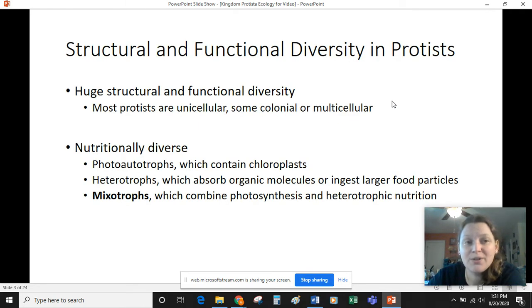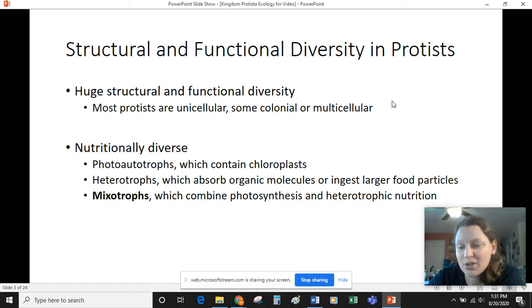So we know that protists have a huge amount of structural and functional diversity as well as DNA and molecular diversity. So we're going to look at some of the nutritionally diverse types of protists, including some of our photoautotrophs, often called algae or phytoplankton.